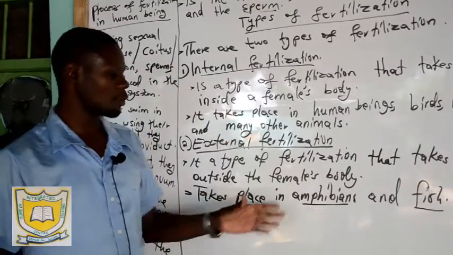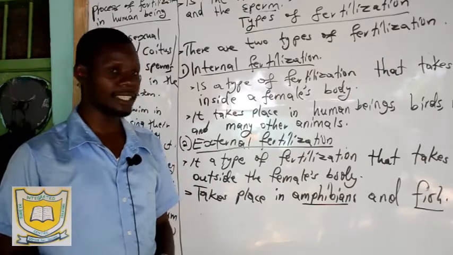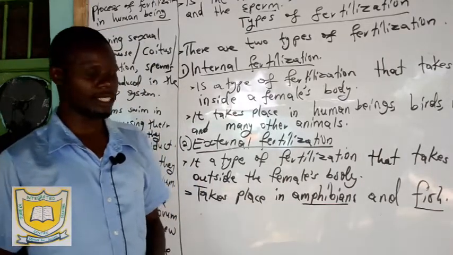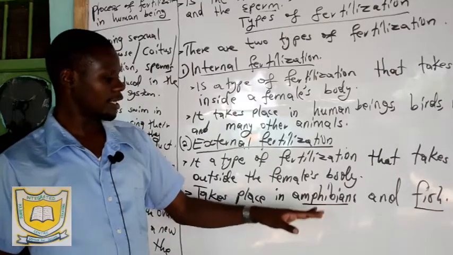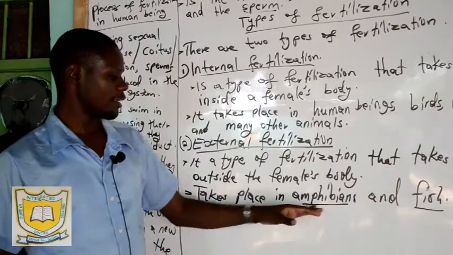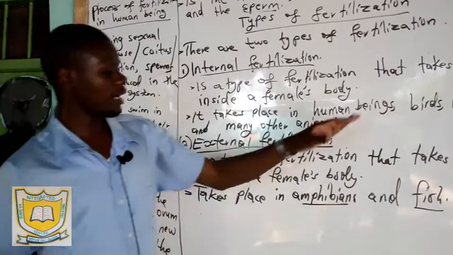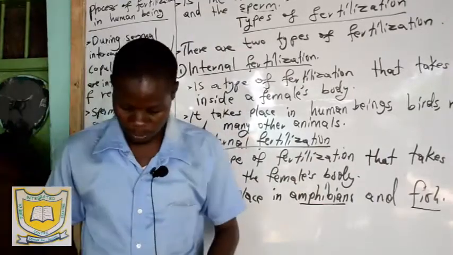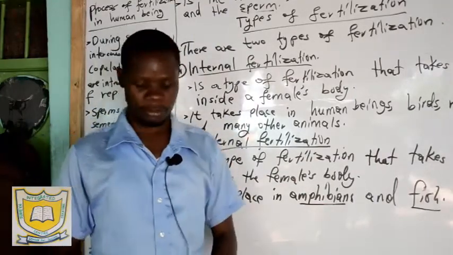Those are the 5 groups which you learned about in standard 5. So what are some types of amphibians? We have the toad, the frog, the salamander, and the newt. Those are the 4 amphibians. And we have so many types of fish. Those are the types of animals that undergo external fertilization.